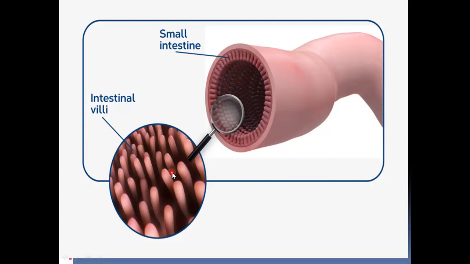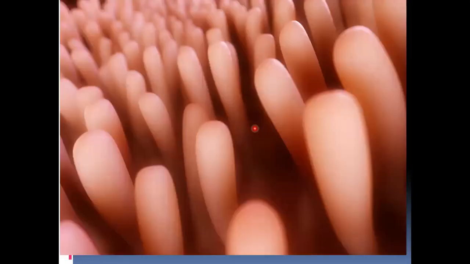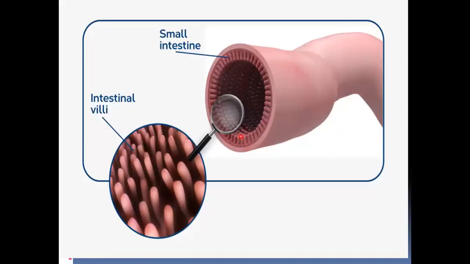So these villi increase the surface area of the small intestine. Just think about it: if it was a straight line, then the surface area is less. But because it is in foldings like this, with finger-like projections towards the cavity, the small intestine surface area is increased.